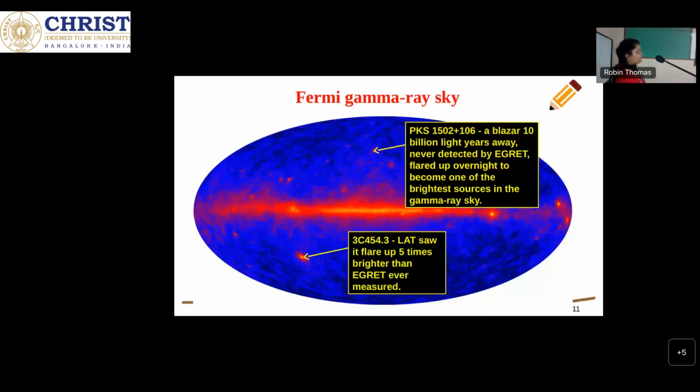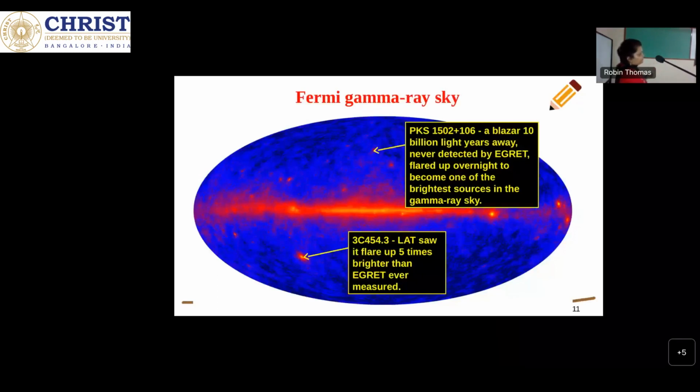Blazars belong to the jet-dominated class of AGN because in normal galaxies, about 10% have AGN, and of this 10% of AGN, only 10% produce jets. So blazars come in the jet-dominated AGN. They emit relativistic jets, which are pointed close to the observer.